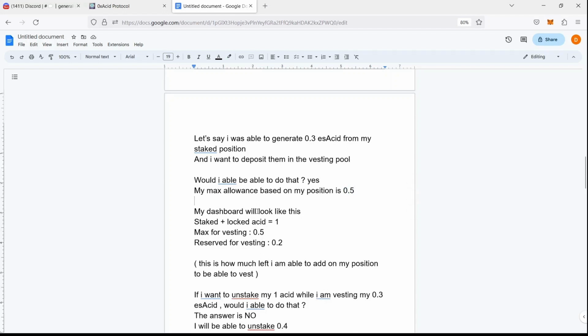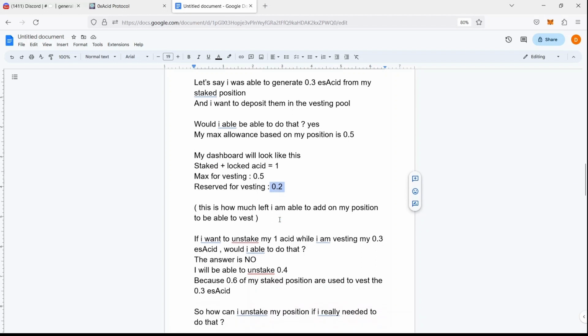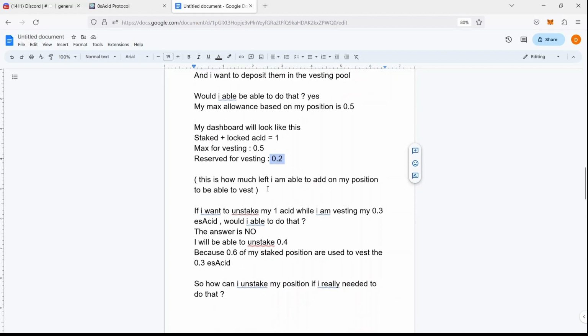So your dashboard will look like this now. The first two will not change. And reserved for vesting, instead of being 0.5, will become 0.2. Reserved for vesting means how much left you are able to vest if you wanted to add more to your position.